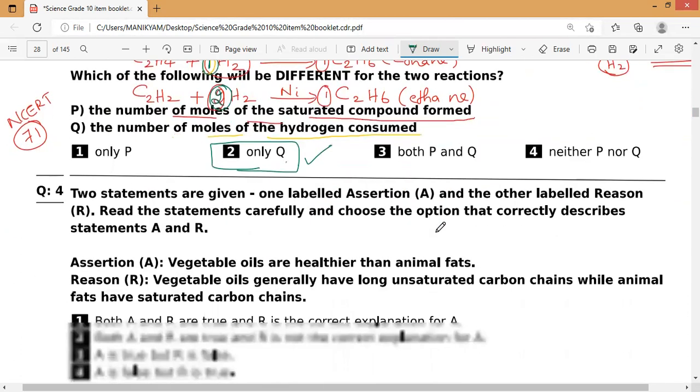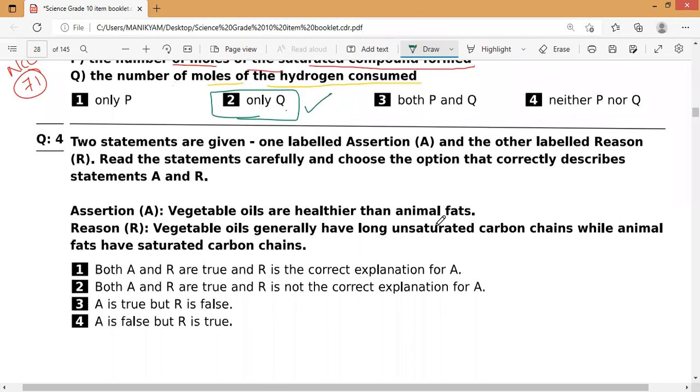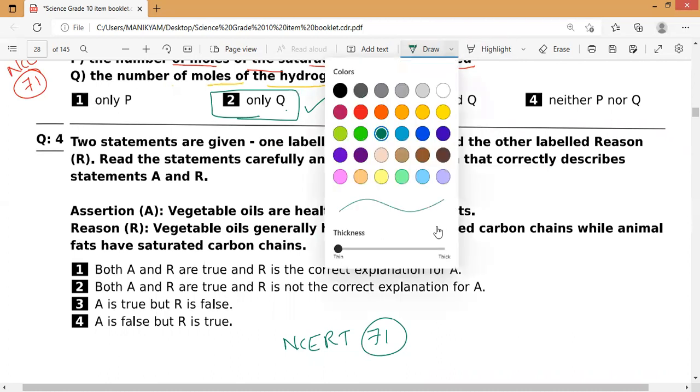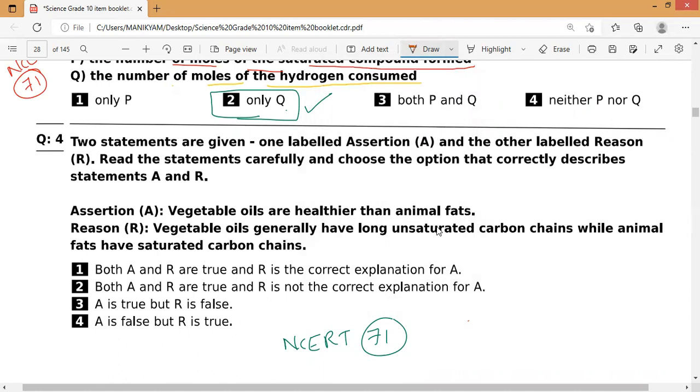Next, the next question is also on the same page, NCERT page number 71, addition reaction. Just below this addition reaction, you have information regarding which oils are good for us and which oils are bad for us. As we all know, there is animal fat and vegetable oil. Vegetable oil contains unsaturated fats, and animal fat contains saturated.